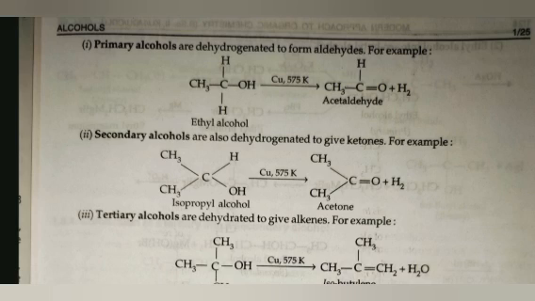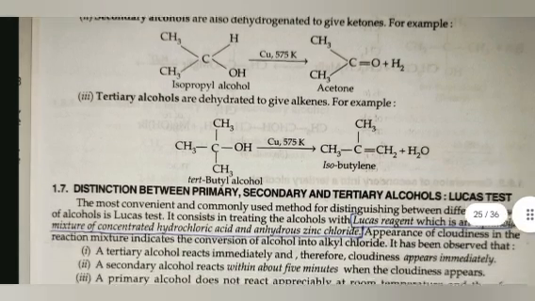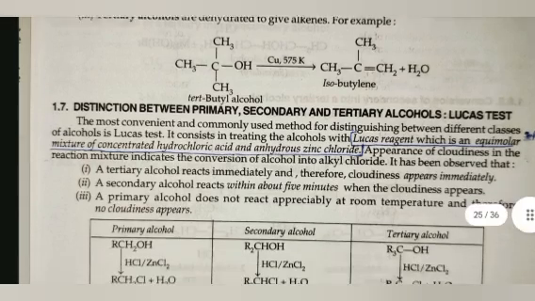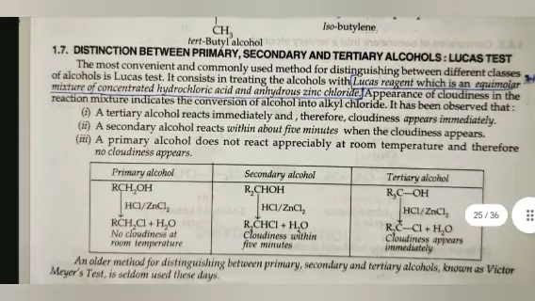For example, ethyl alcohol in the presence of copper at 575 Kelvin gives rise to acetaldehyde. Secondary alcohols are also dehydrogenated to give ketones. For example, isopropyl alcohol in the presence of copper at 575 Kelvin gives acetone. Third, tertiary alcohols are dehydrated to give alkenes. For example, tertiary butyl alcohol in the presence of copper at 575 Kelvin temperature gives rise to isobutylene.